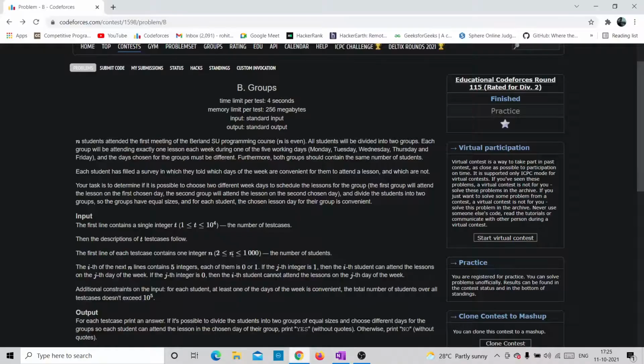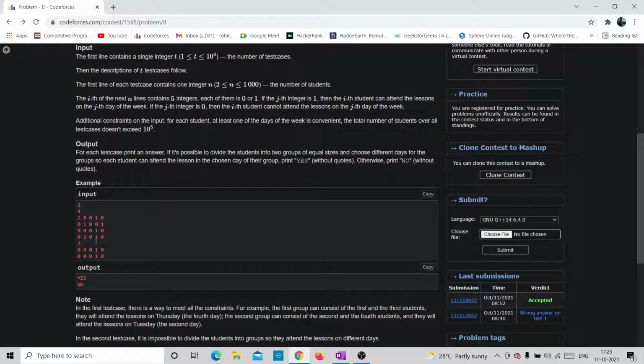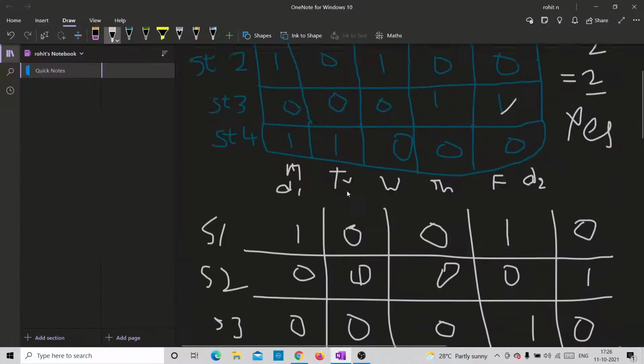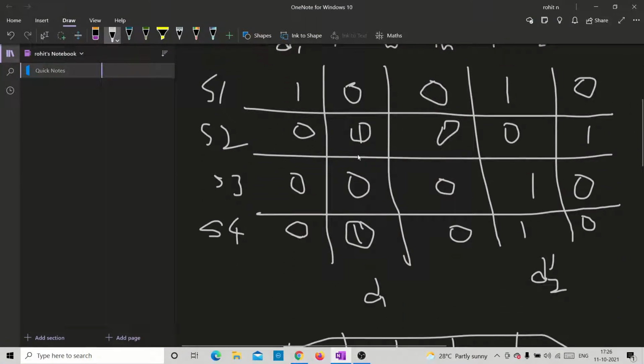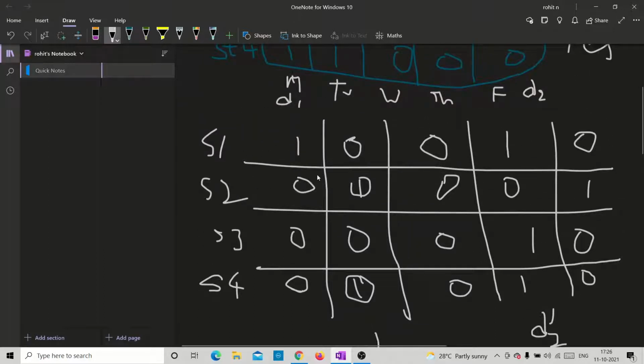This second one is actually the test case that is given to us by Codeforces, right? So let's see. In this test case, let's do the same approach. First, we'll start from Monday. On Monday, there's only one person, the first student, taking class. No one else is taking, so we'll just cancel out Monday again.